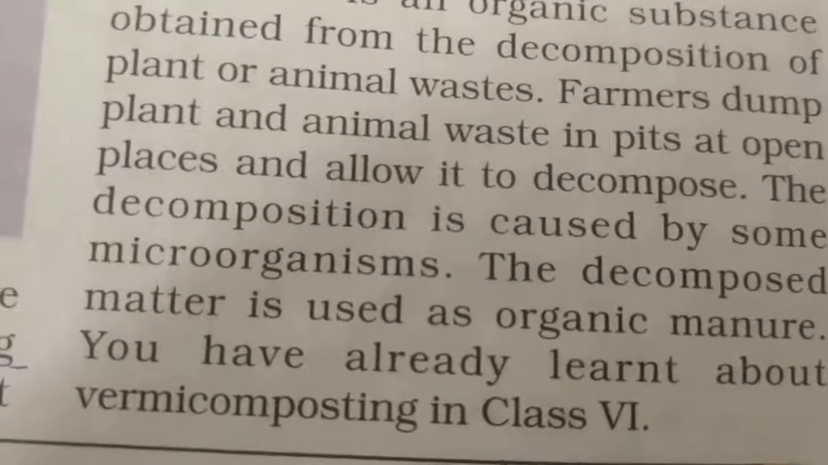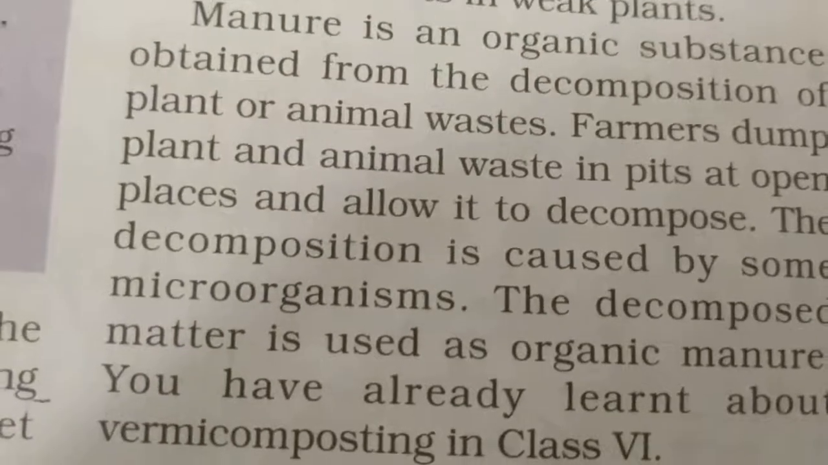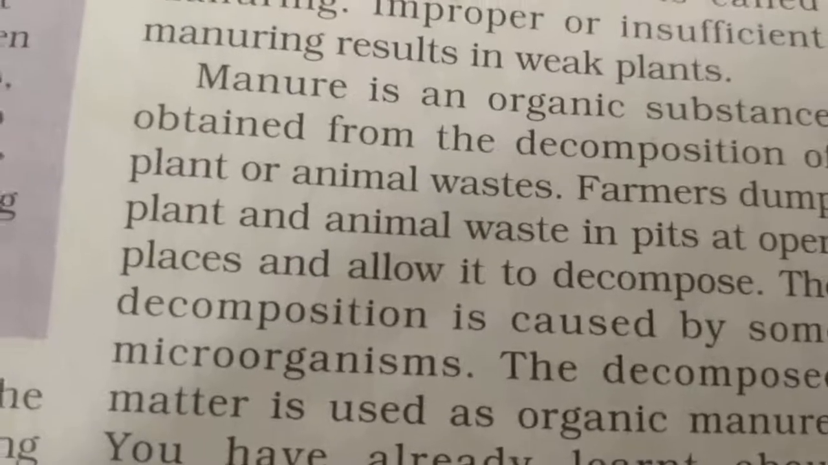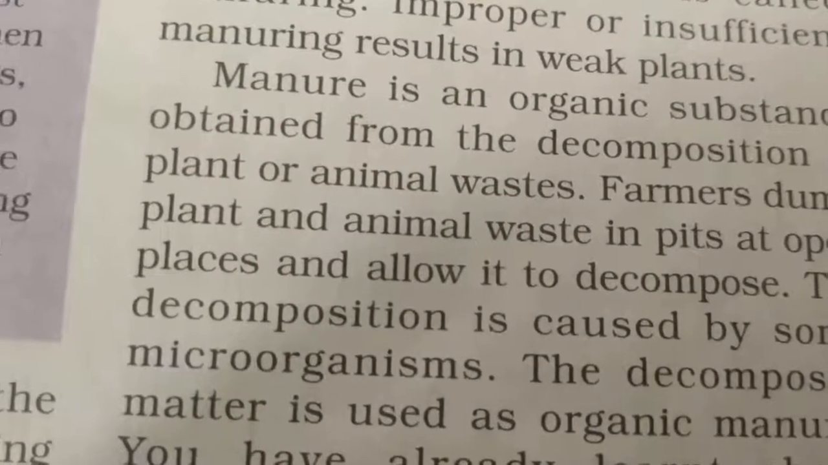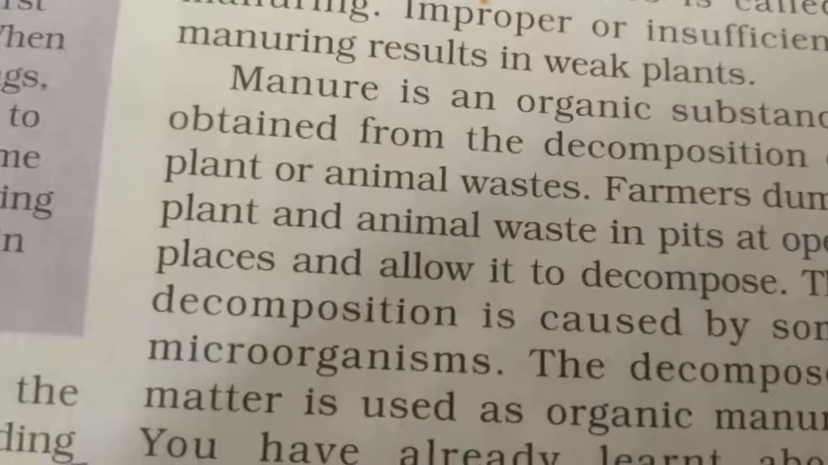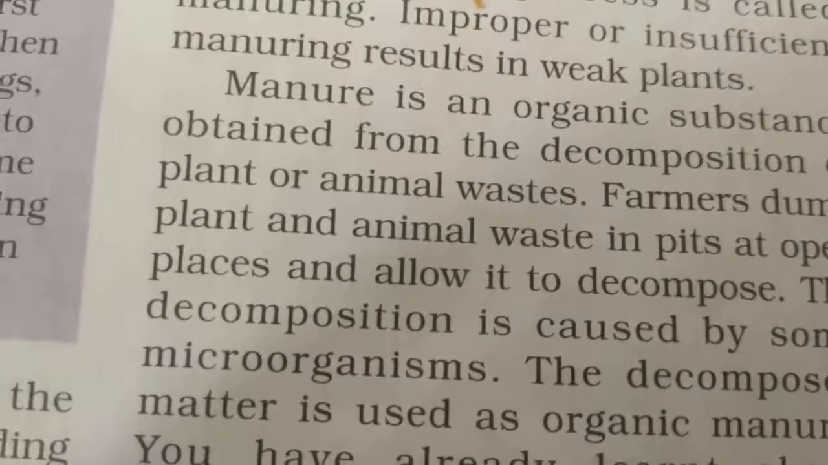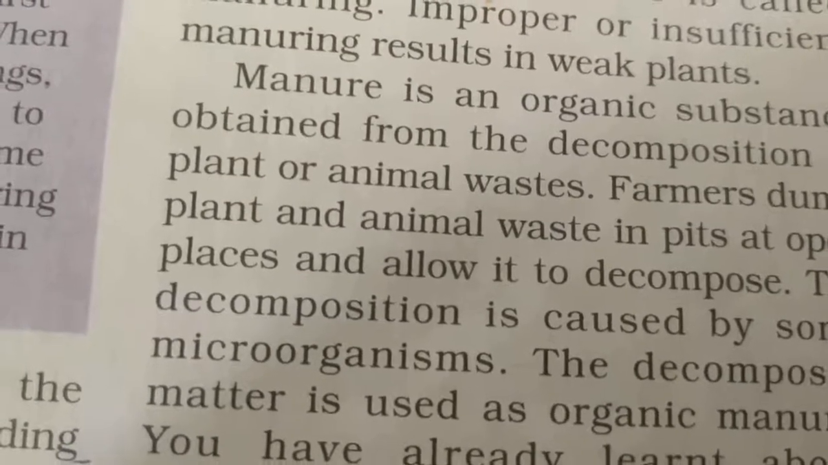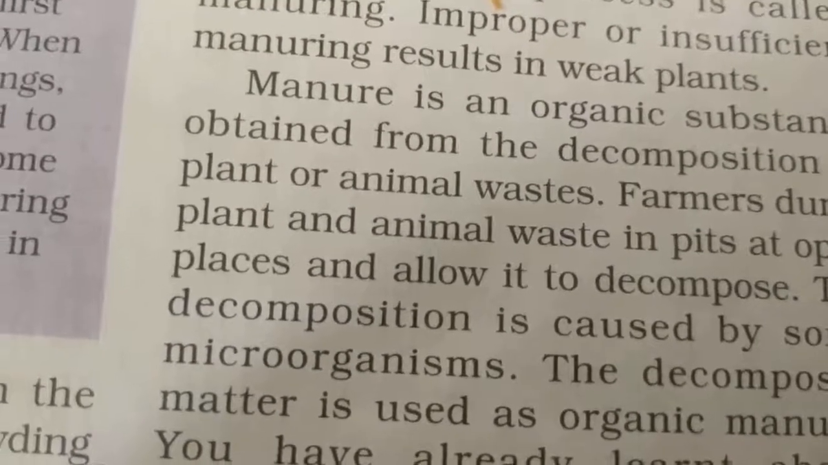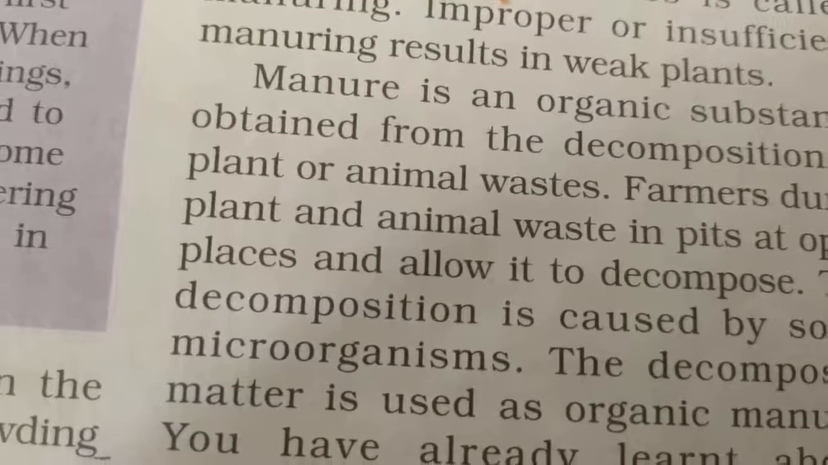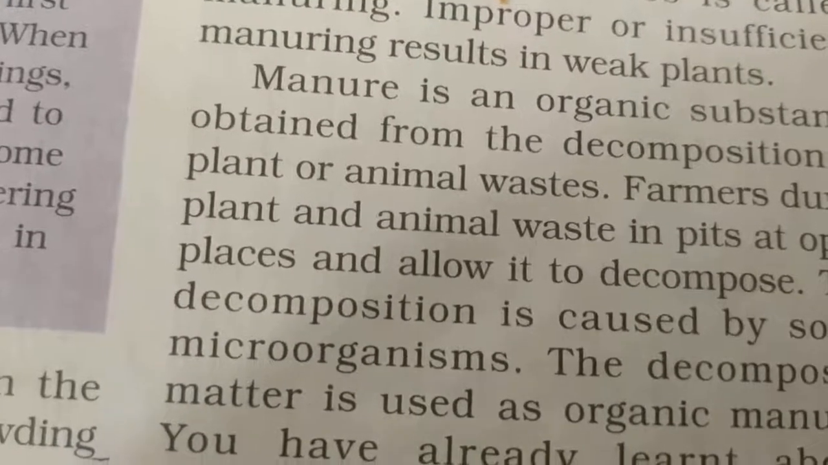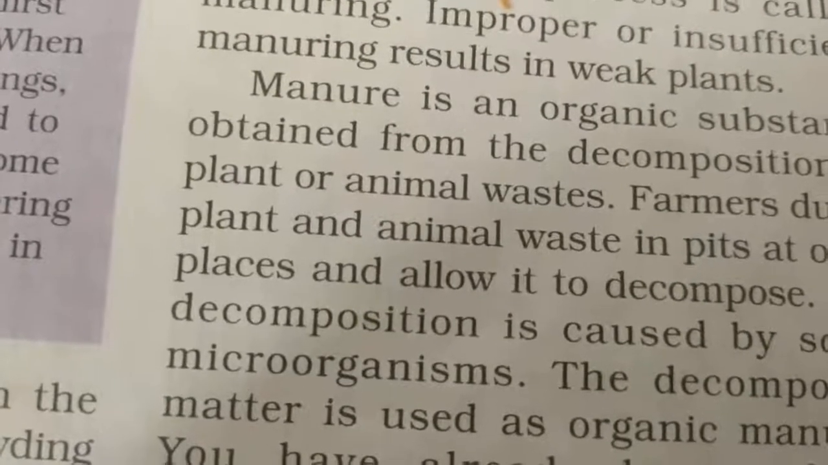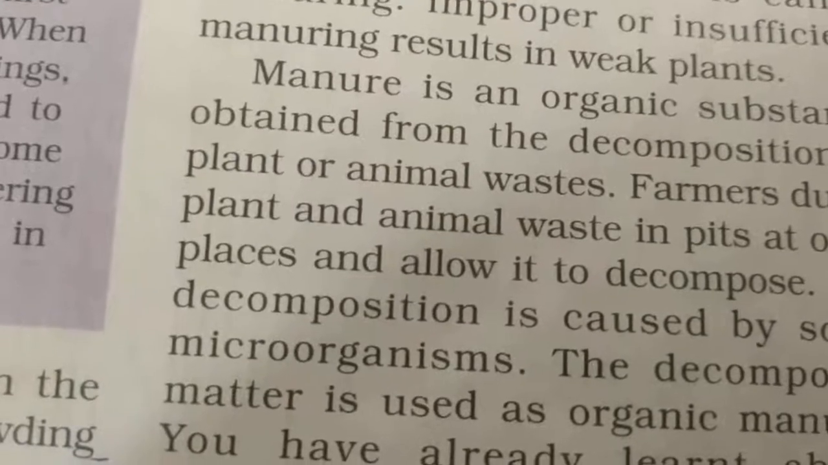You have already learned about vermicomposting in class 6. So in this paragraph it is explained about manure. Manure is an organic matter. By the decomposition of animal and plant waste, the farmers or we can develop manure, and the manure will increase the fertility of the soil and add a lot of humus and nutrients into the soil. That is, nutrients like nitrogen are added into the soil by farmers when they supply manure into the field.